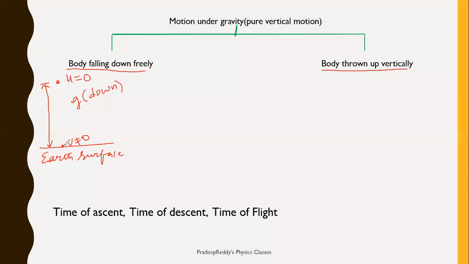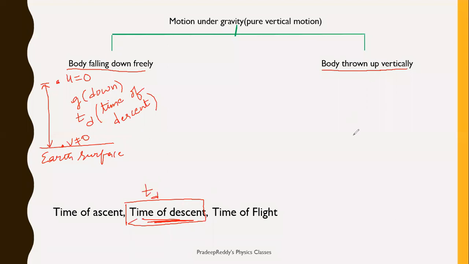Now it takes some time to touch the ground, is it not? The body is taking some time to touch the ground, and that time, let me denote it with TD, is called the time of descent. Remember that the time taken by a freely falling body to touch the ground is nothing but called the time of descent. Here we have defined what is meant by time of descent. This part is completed. Time of descent, it is TD.